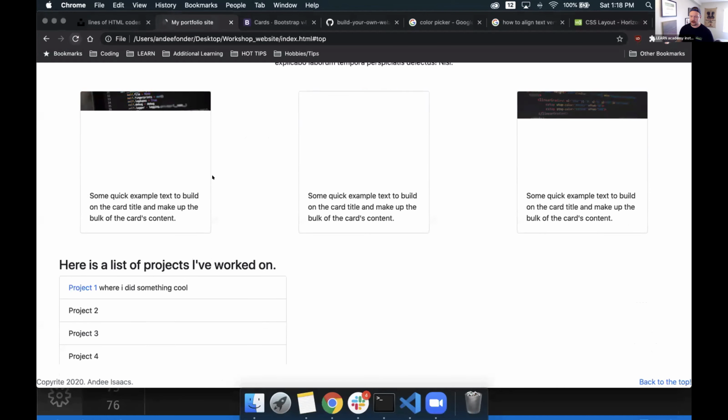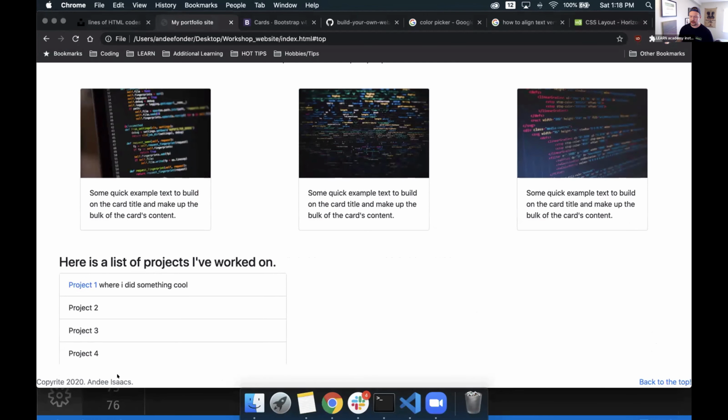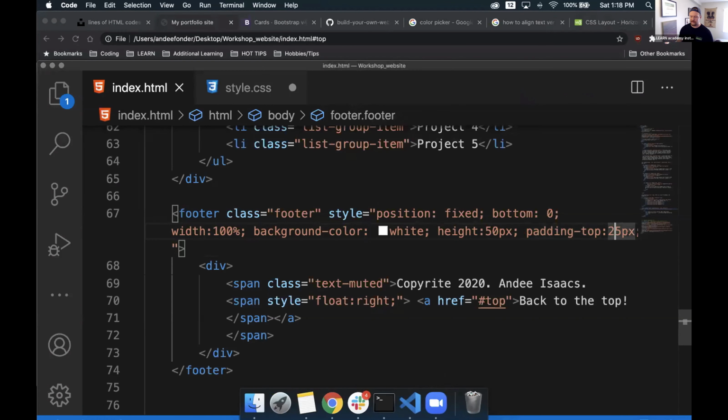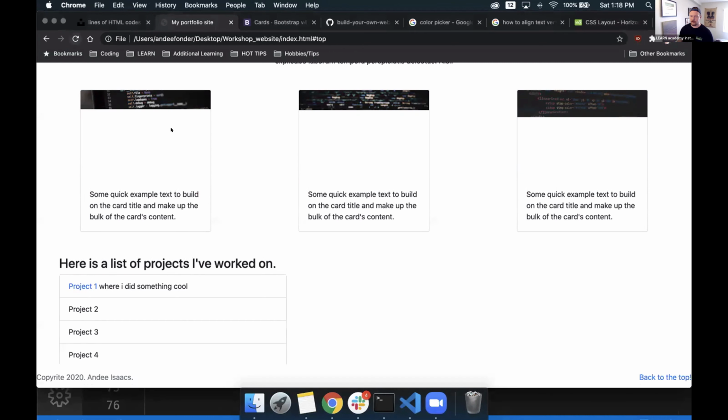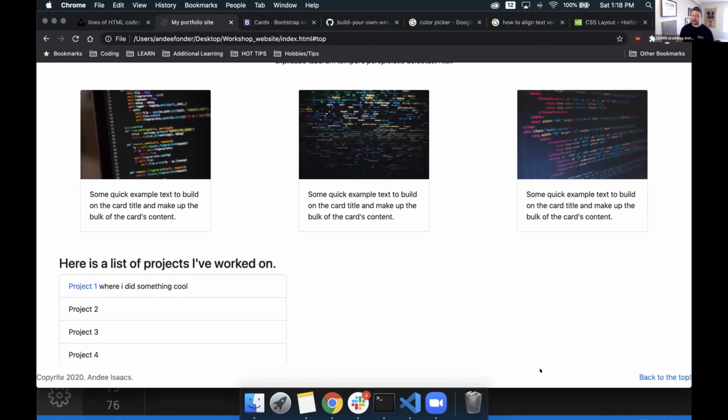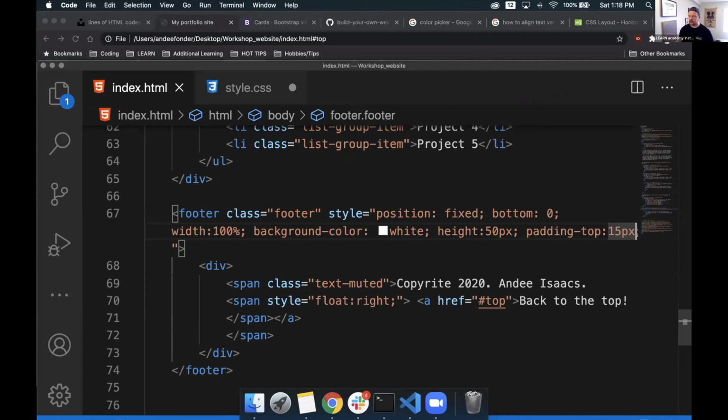If we go back, cool. That actually does kind of work for us. Maybe a little much though, it's a bit aggressive. Let's do say 15 pixels instead of 25. There we go. That kind of centers it a little bit more. Even though this is all kind of white here, we can see that it's padded down just a little bit more. Maybe let's add one more thing just to make it a little easier to read.